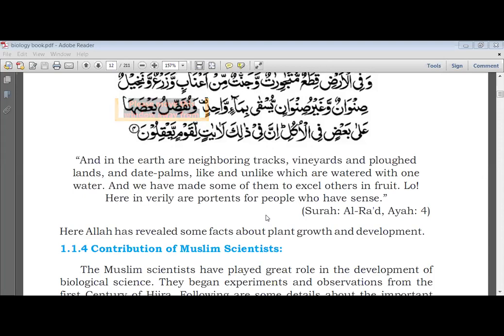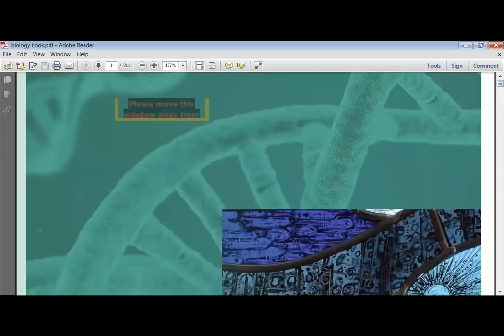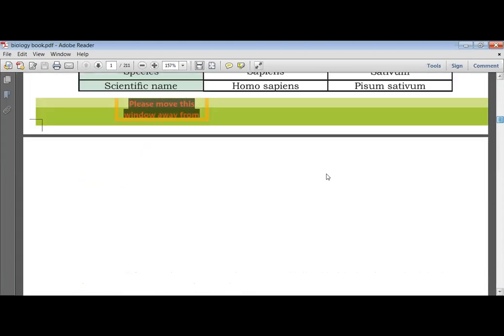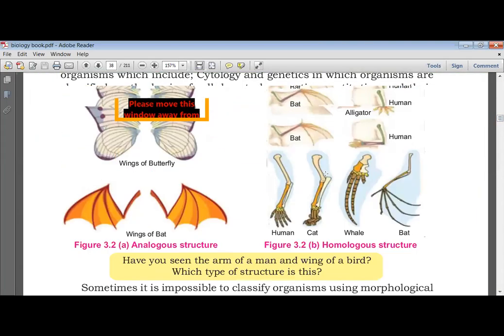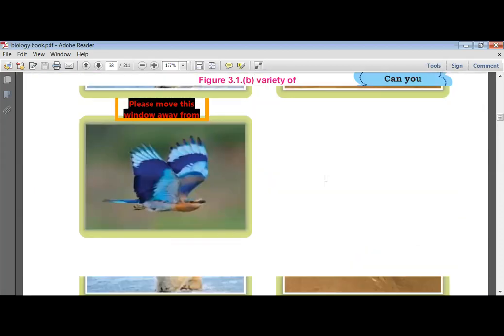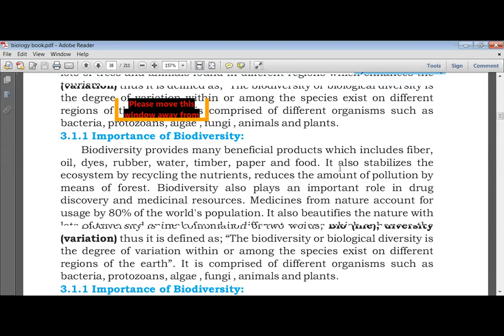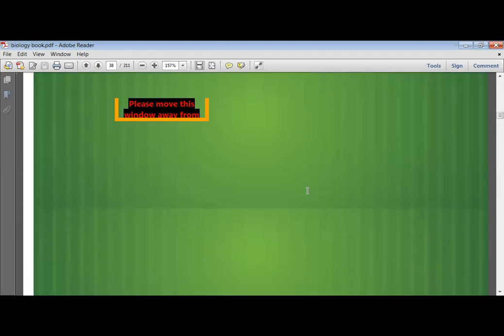Vineyards and plowed lands means gardens, like in the Quran Sharif, if we learn about. Just a minute, beta.